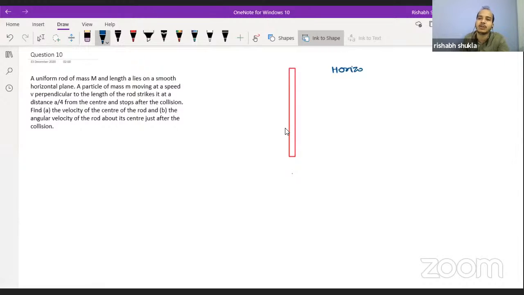So this is placed on a horizontal smooth surface.